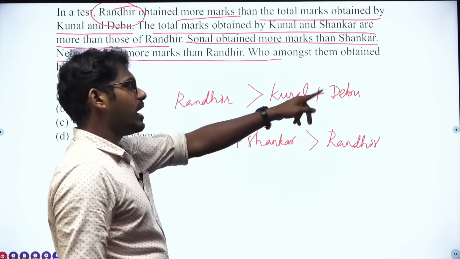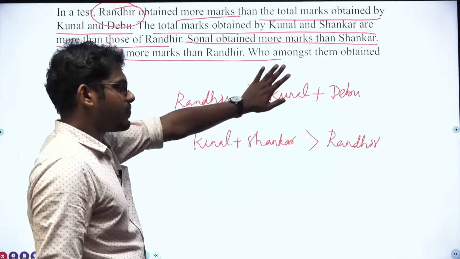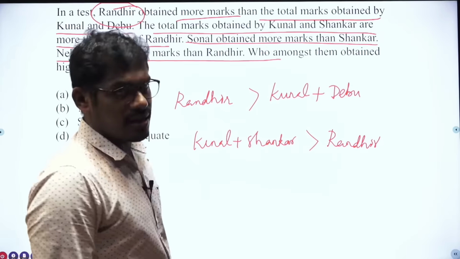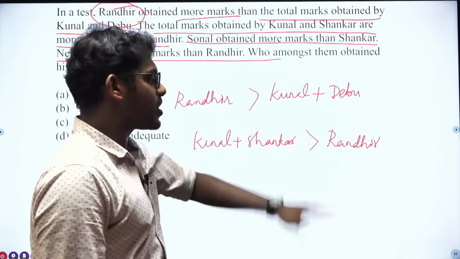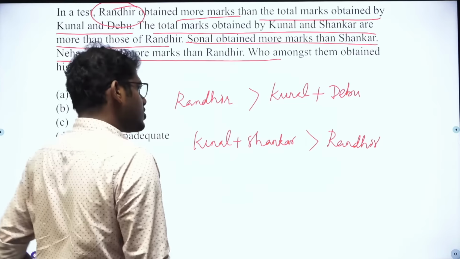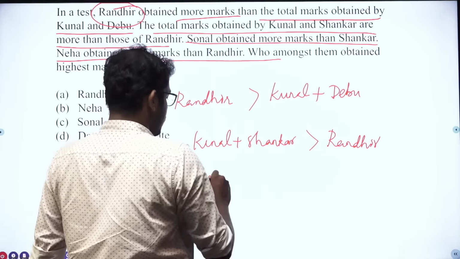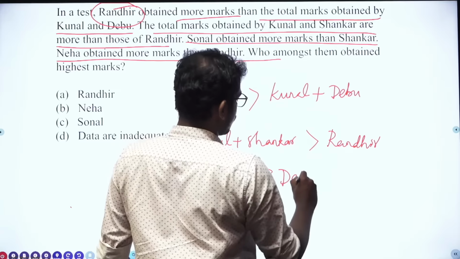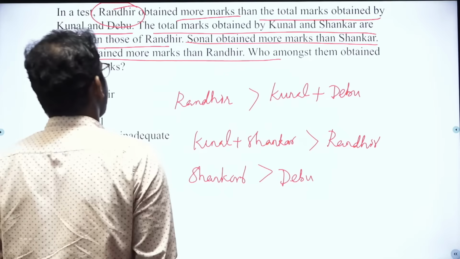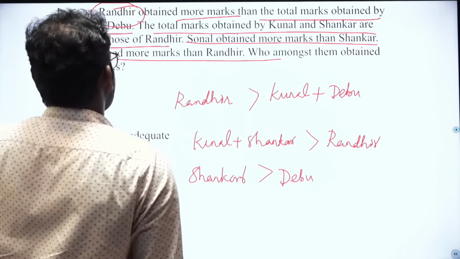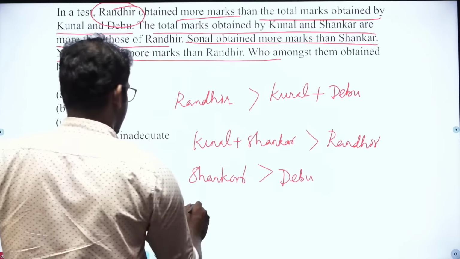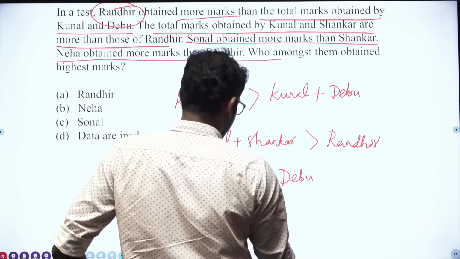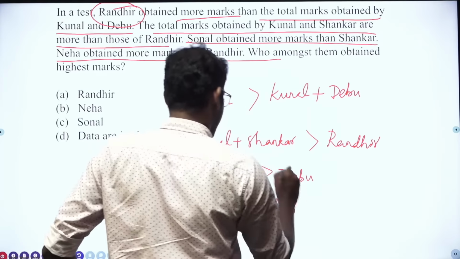In the first case, the total marks of Kunal and Debu was less than Rendhir, but in this case, the total marks of Kunal and Shankar is greater than Rendhir, which means that the marks of Shankar is greater than the marks of Debu. Clear? Okay. Sonal obtained more marks than Shankar.